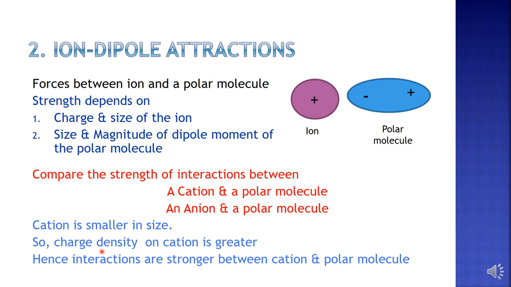So the charge density on the cation will be greater since it is having a smaller size, which means the interactions between a cation and a polar molecule are stronger than the interactions between an anion and a polar molecule. So in the case of ion-dipole interactions, the strength of interaction will be greater between a cation and a polar molecule.